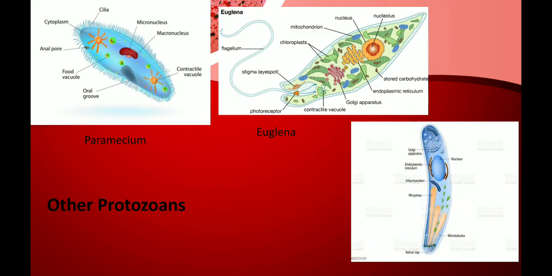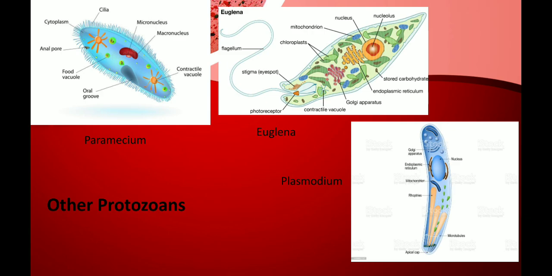The third picture is of Plasmodium. This is also a protozoan. I want to say something about this Plasmodium. All of you must be familiar with a disease called malaria. Yes, this malaria is spread by mosquitoes.